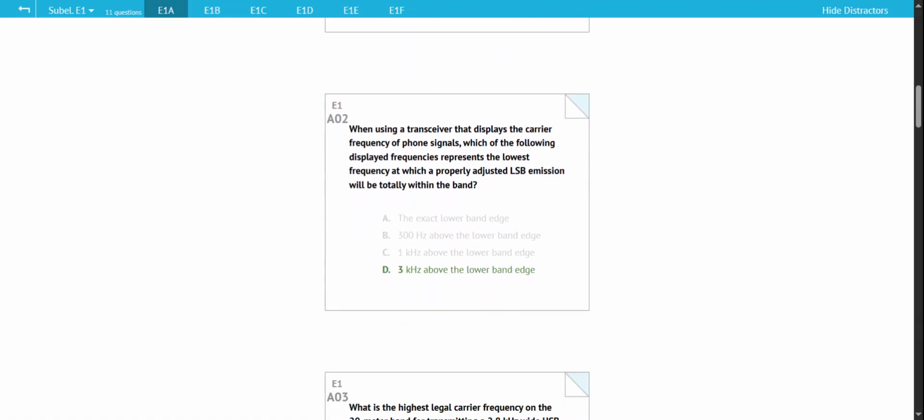Question E1A02. When using a transceiver that displays the carrier frequency of phone signals, which of the following displayed frequencies represents the lowest frequency at which a properly adjusted lower sideband emission will be totally within the band? And the answer is 3 kilohertz above the lower band edge.